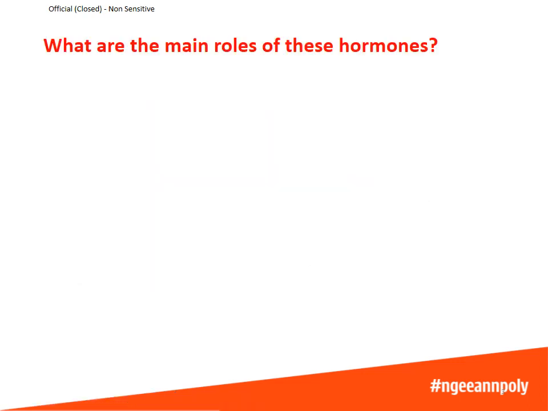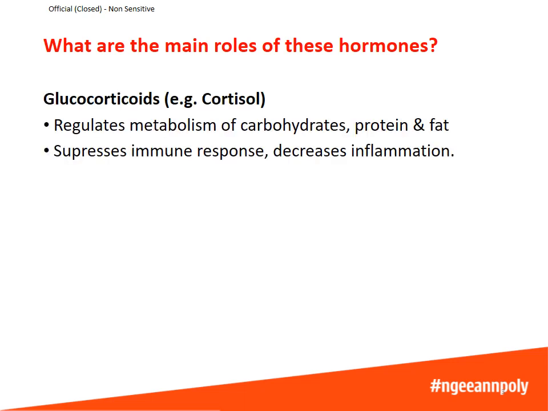To understand the consequences of having too much or too little of the adrenal cortex hormones, it's important to first know what they do. You may remember glucocorticoids such as cortisol as a hormone that helps the body to cope with stress. Cortisol has many functions. It regulates the metabolism of carbohydrates, proteins, and fat. It also suppresses the immune response and decreases inflammation.